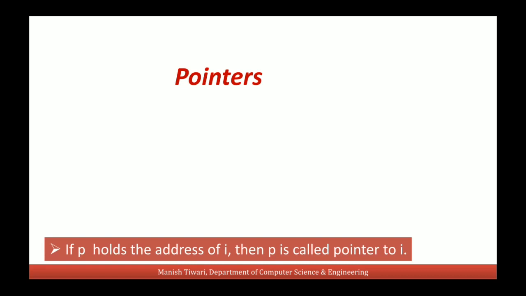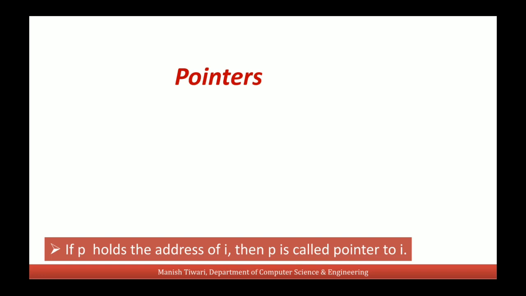So what is the main concept? If a pointer variable p holds the address of a variable I, then we can access the value of this variable I through p also, and hence this p is called pointer to I. So whenever we are referring to p, we actually are referring to the address of I, and whenever we are referring to asterisk p, we are referring to the value of I.